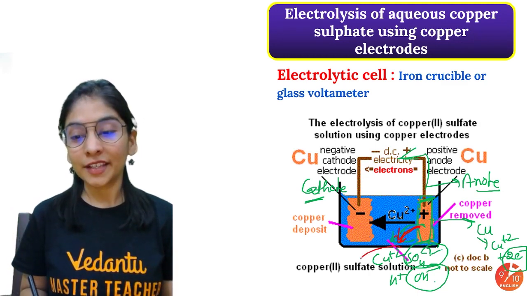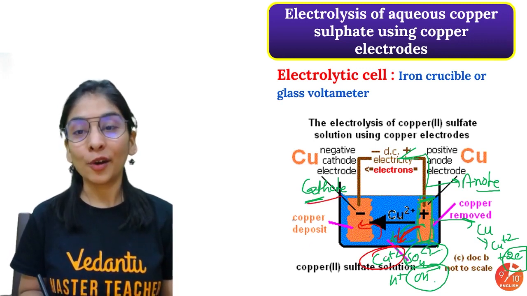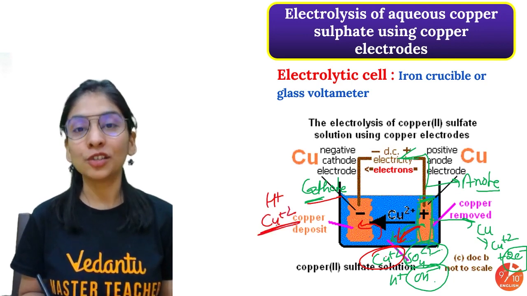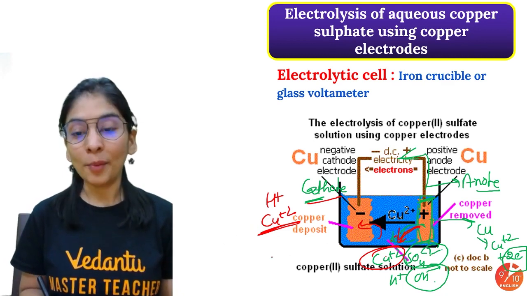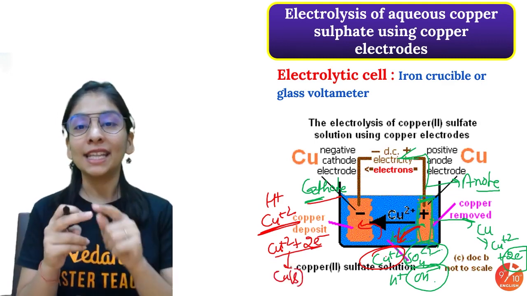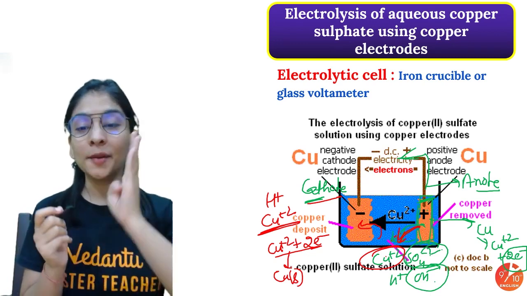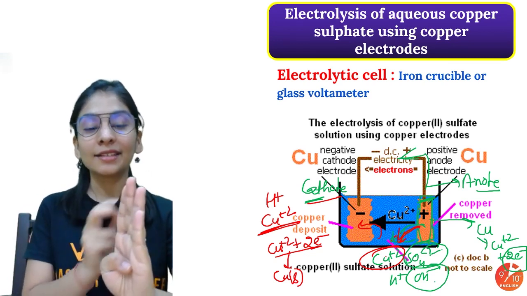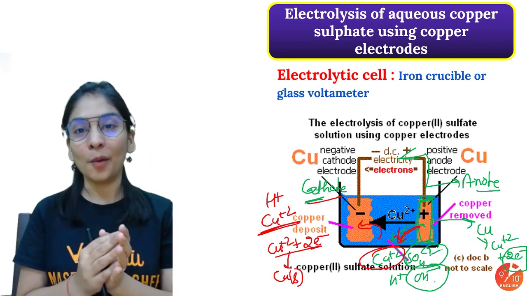Now there are copper ions already, and copper ions start moving towards cathode, because for cathode we have H positive and we have copper ions, and you know that copper has more tendency to go towards cathode by the electrochemical series. So copper ions from the solution go towards cathode, and we observe my cathode getting thicker and thicker because there is a deposition of copper. My cathode was made of copper, and there is a deposition of copper metal. So it's becoming thicker and thicker in terms of copper metal.